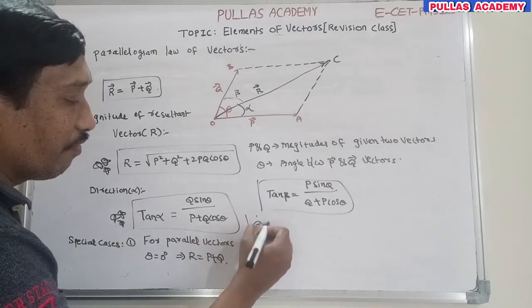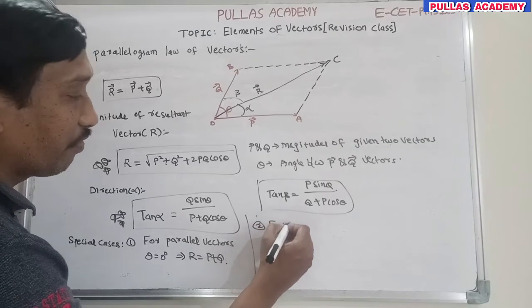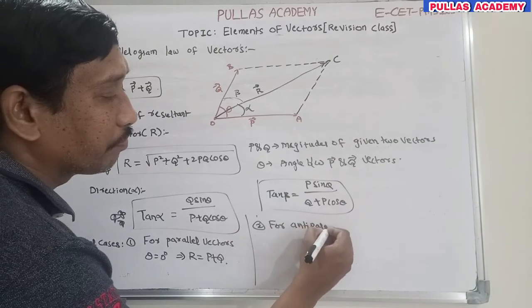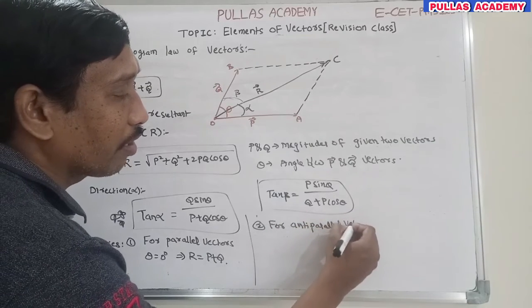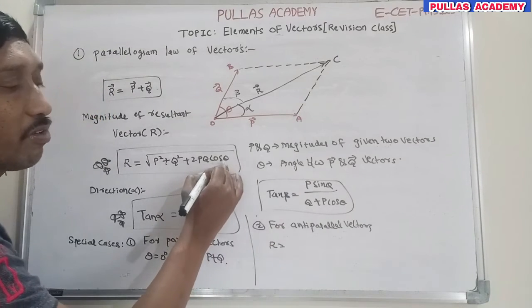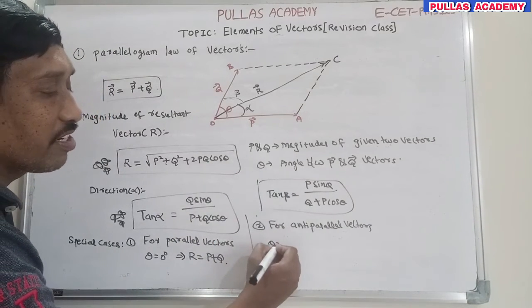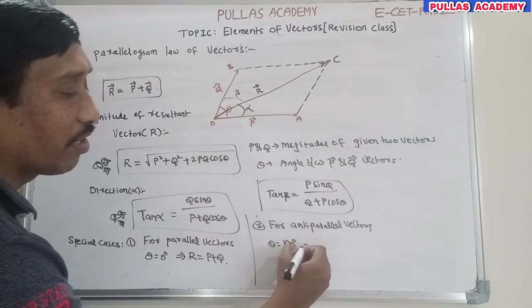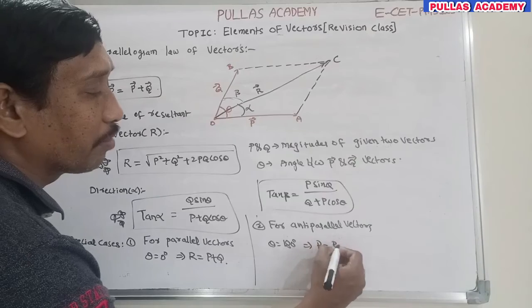Otherwise, if you have two anti-parallel vectors, what is the magnitude? For anti-parallel vectors theta is 180 degrees, cos 180 is minus 1, that means p minus q whole square, so r is equal to p minus q.